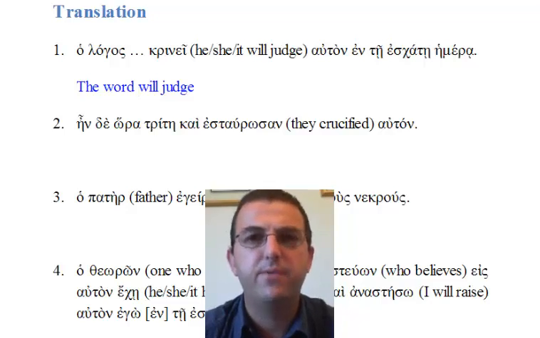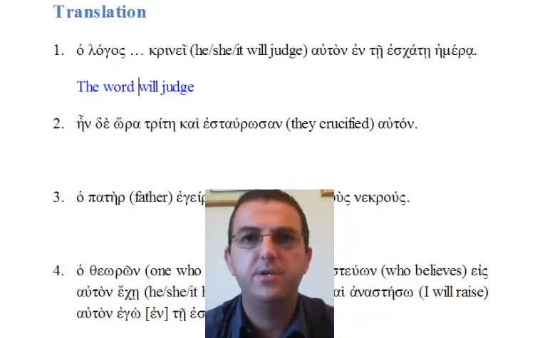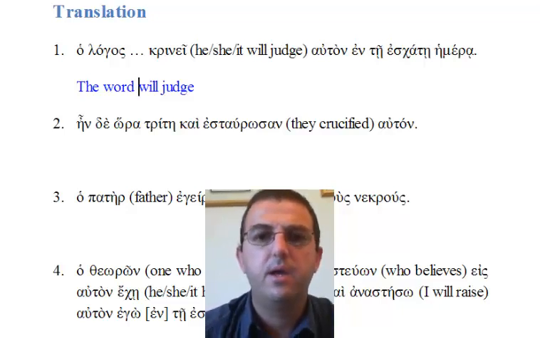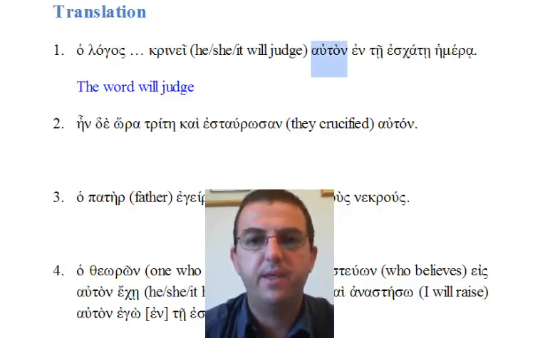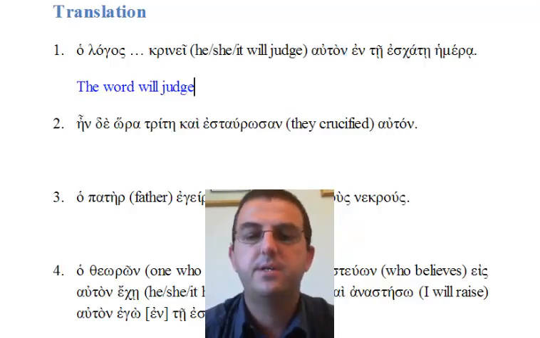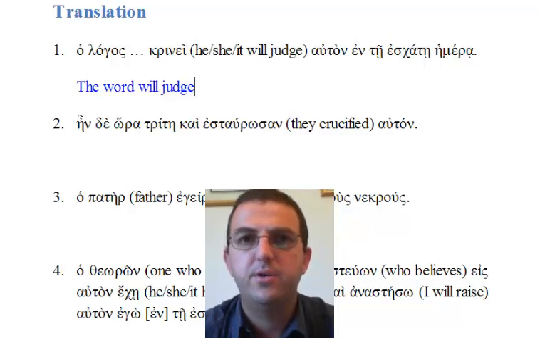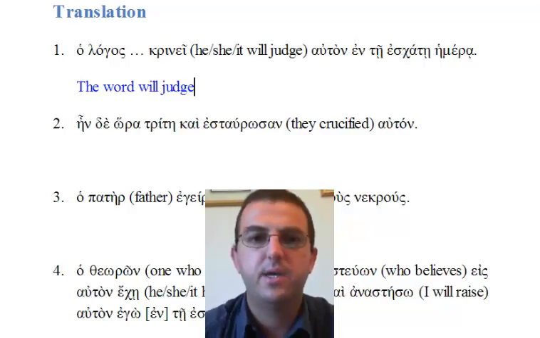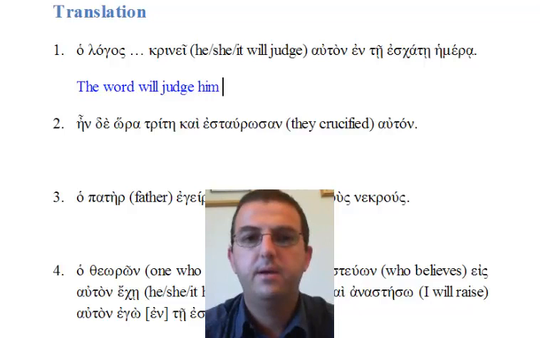The next thing we're going to look for is a noun in the accusative case that might be functioning as the direct object of the verb. And once again, we are going to find that over here, auton. Auton is the masculine accusative singular of autos, and it means him. Ho logos krine auton, the word will judge him.